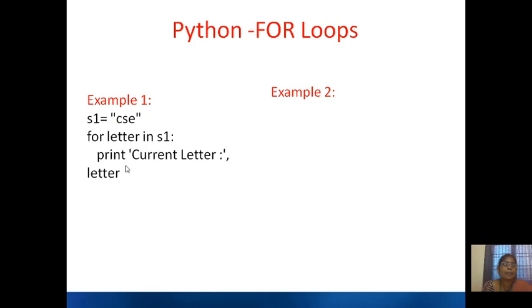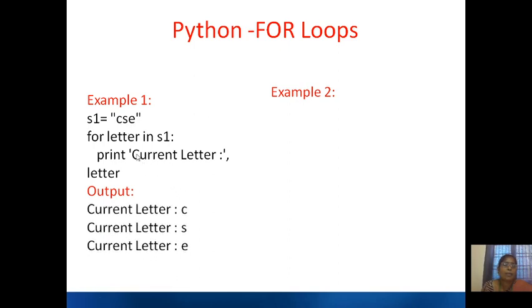Now let us see the example. S1 is a sequence. It contains the string CSE. The first statement takes an iterating variable called letter from S1. Each letter of S1 is taken into letter and you are going to print current letter is so and so. First time it will print current letter is C. Second time current letter is S. Third time current letter is E. So this sequence is exhausted, and you come out of the for loop.